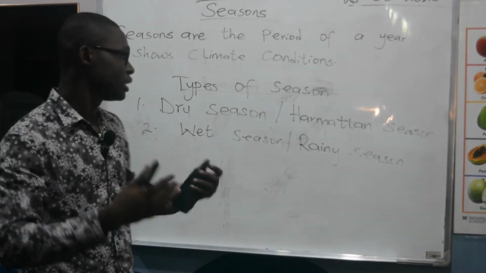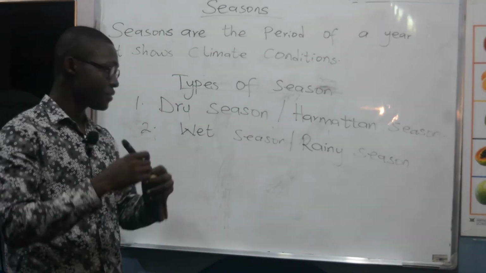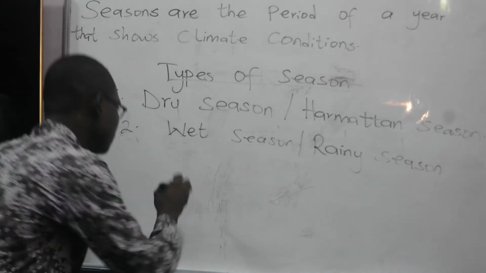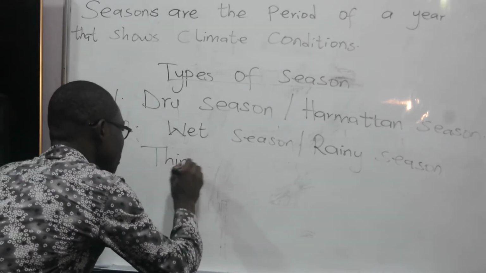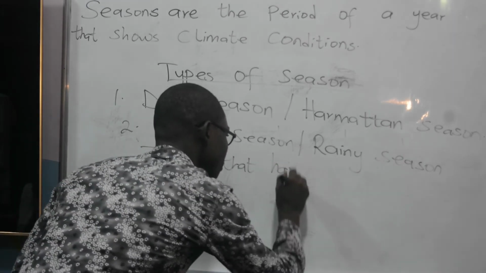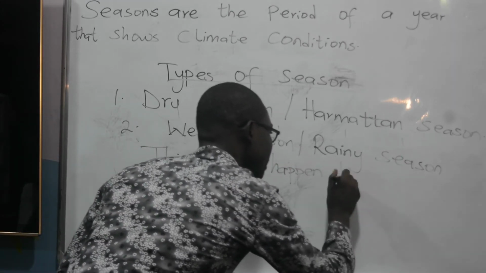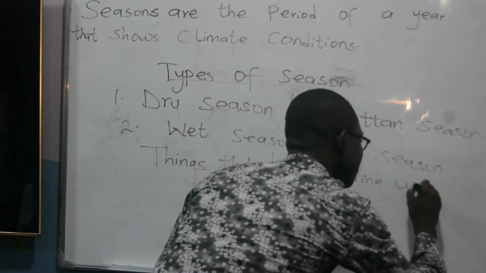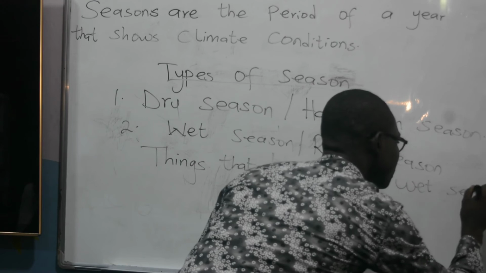So, let's look at some of the things that happen during wet season.